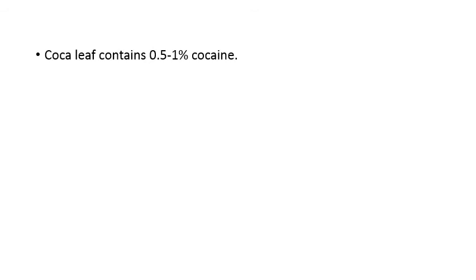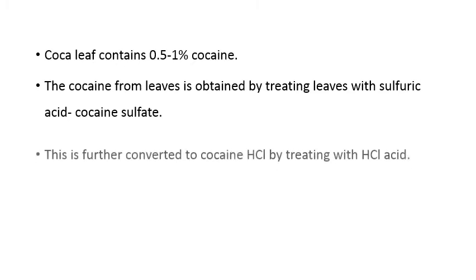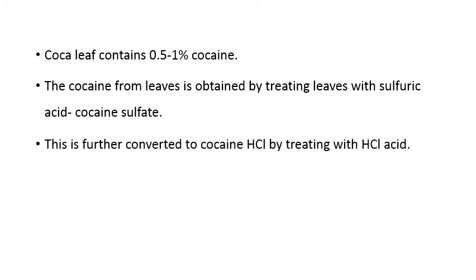This coca leaf contains about 0.5 to 1% of cocaine. The cocaine from the leaves is extracted by treating these leaves with sulfuric acid. Once the leaves are treated with sulfuric acid, you obtain cocaine sulfate. This cocaine sulfate is further treated with hydrochloric acid, where you obtain cocaine hydrochloride.